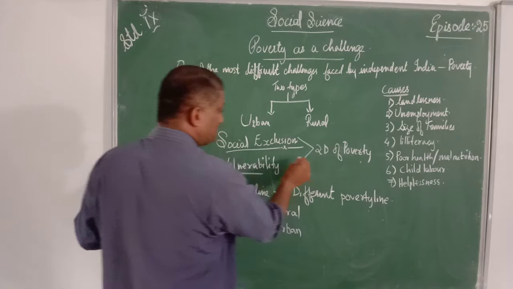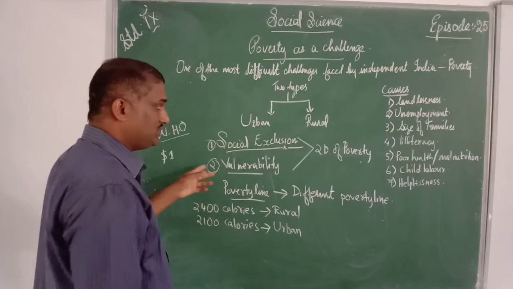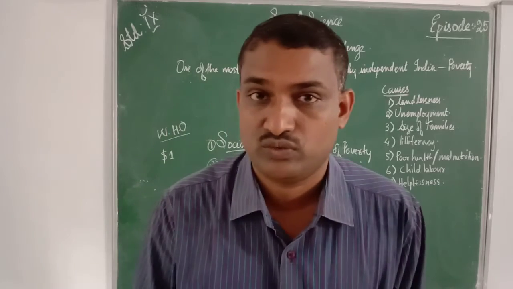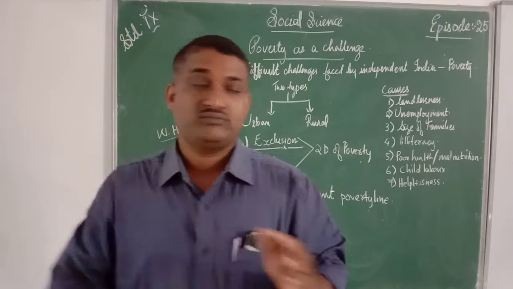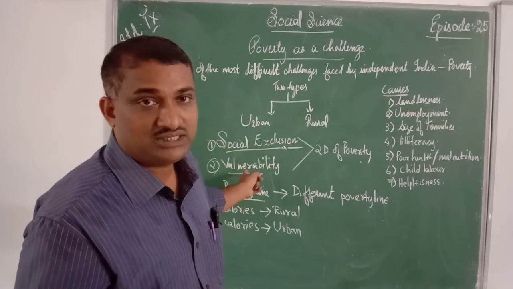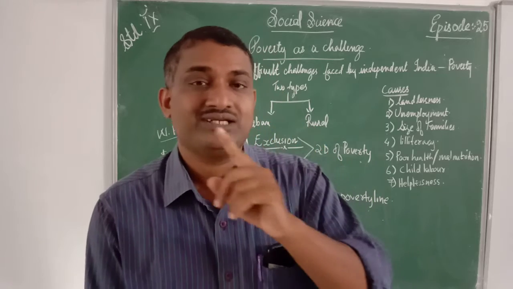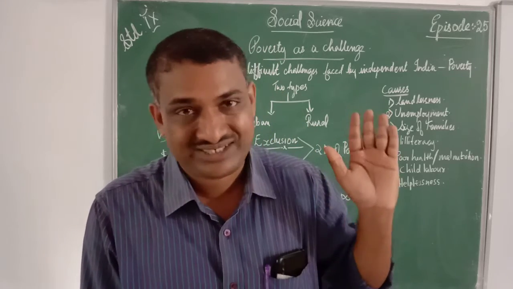The 2 dimensions of poverty are, first one social exclusion, second one vulnerability. Which are the 2 dimensions of poverty? First one is social exclusion, second one is vulnerability. Social exclusion is a social evil, no doubt at all.